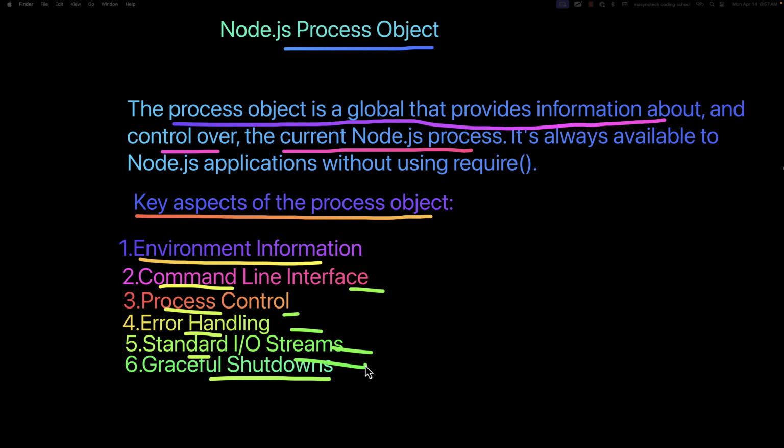These streams allow your application to communicate with the terminal or other processes, enabling powerful pipeline capabilities similar to Unix systems and graceful shutdown, as I have explained. Now that we have a clear picture of the process object, let's get into Visual Studio Code to put them into practice.